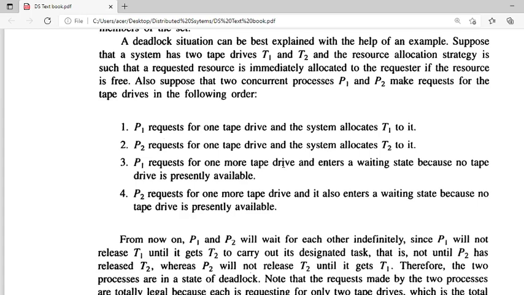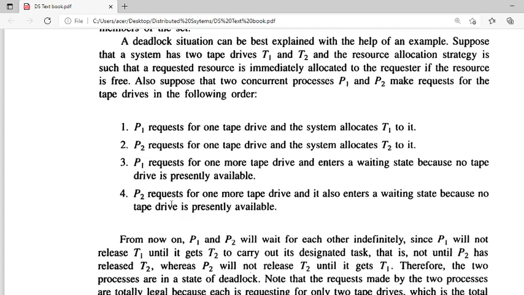In this situation the system cannot allocate a resource, so P1 enters the waiting state, as there is no tape drive presently available with the system. So P1 will wait in a waiting state.